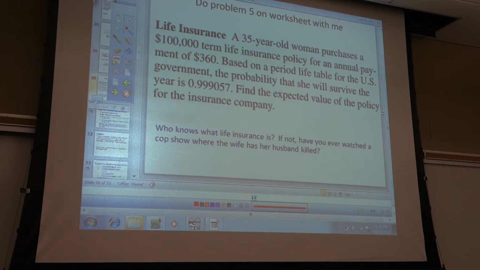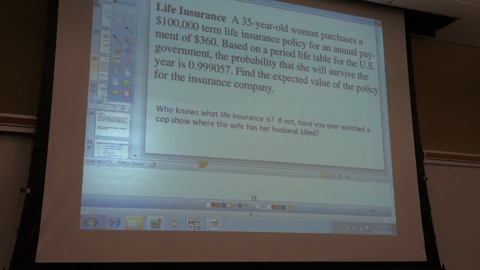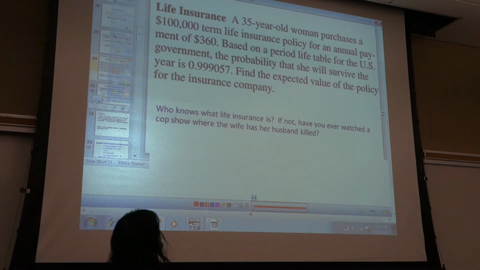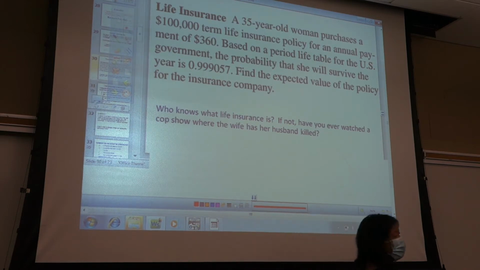How about a reader? Diego, read for me. Life insurance. A 35-year-old woman purchases a $100,000 term life insurance policy for an annual payment of $360 based on the period life table for the U.S. government. The probability that she will survive the year is 0.999057. Find the expected value of the policy for the insurance company. Great, thank you.